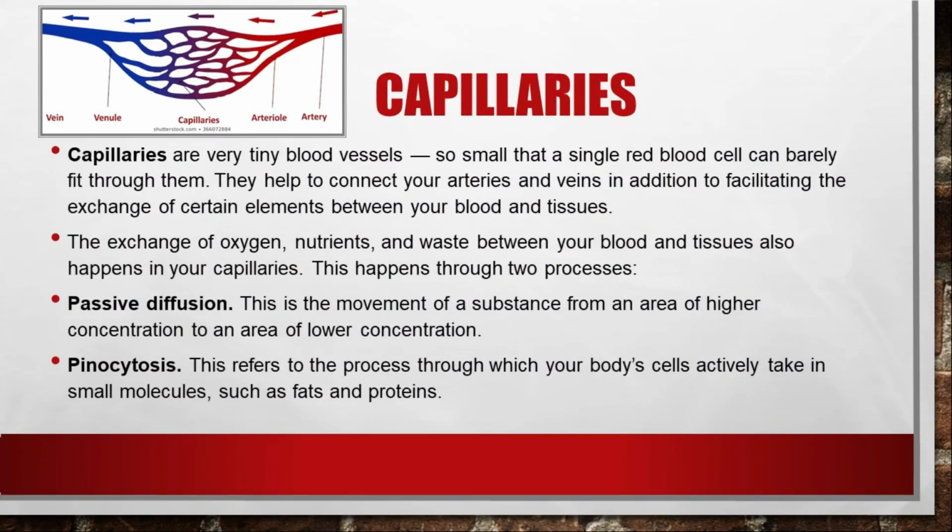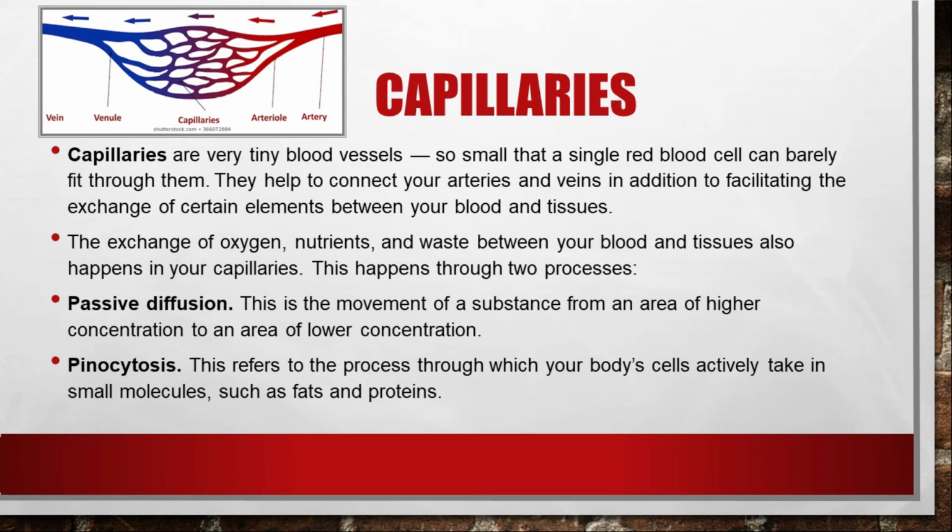Coming to the next type of blood vessel present in our bodies, the capillaries. They are very tiny blood vessels, so small that a single red blood cell can barely fit through them. They help to connect the arteries and veins, in addition to facilitating the exchange of certain elements between blood and tissues. For example, your arteries and veins have a thick structure. Your cells are very tiny. The arteries and veins cannot enter the cells. The cells are very minute, microscopic structures. So capillaries are also very tiny, so that they can reach each and every single